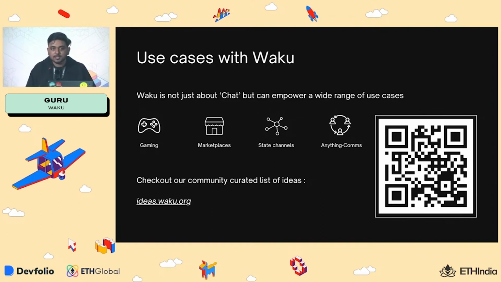And also state channels is something that a lot of hackers have been building over the last few hackathons. So that's an important use case as well. And basically, you can build anything related to communications with Waku. And you can check out more ideas about Waku, around 50 ideas that we curated for hackers, at ideas.waku.org. You can also scan the QR.